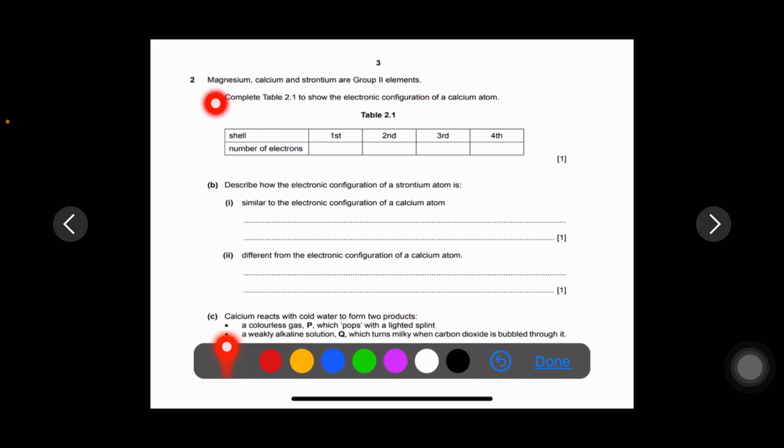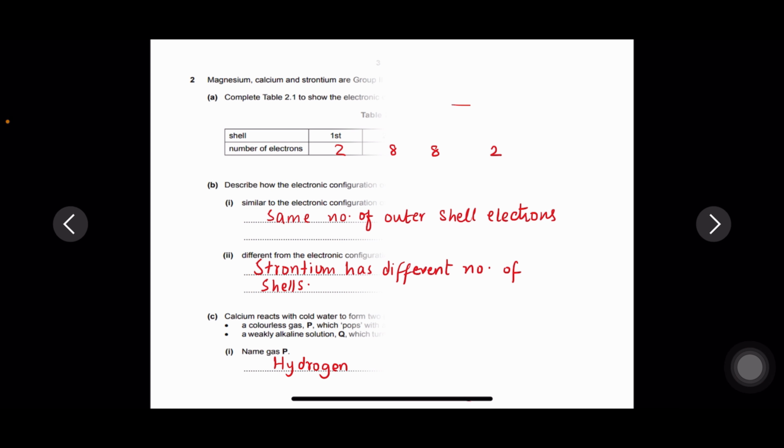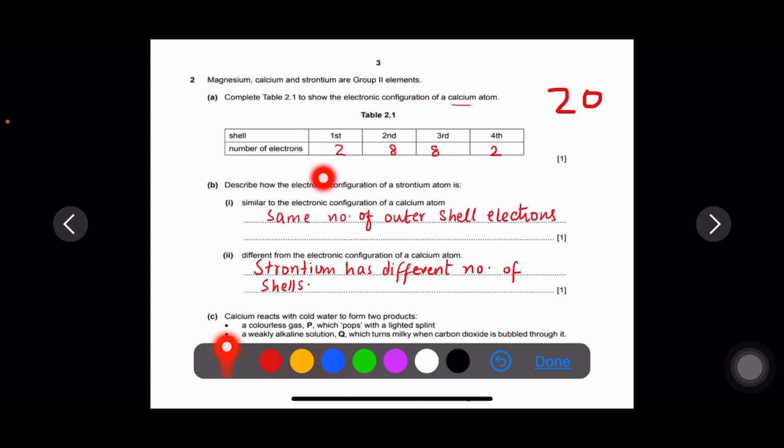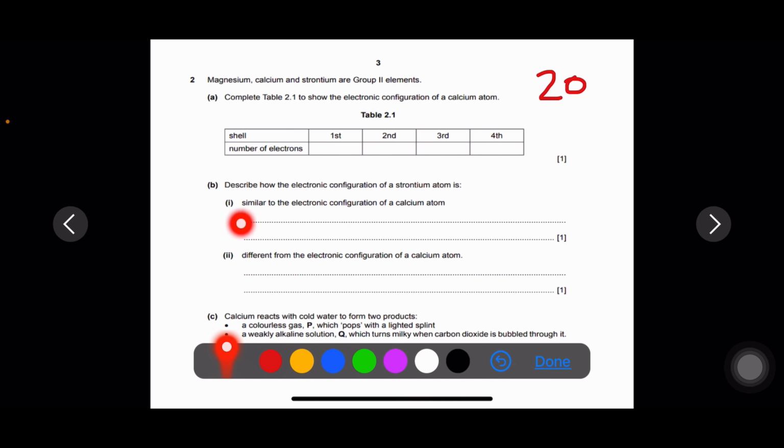Question number 2. Magnesium, calcium and strontium are group 2 elements. Complete table 2.1 to show the electronic configuration of calcium atom. Calcium has a total of 20 electrons. So they will be distributed as first shell will take 2 electrons, second will take 8 electrons, third 8 electrons and 2 electrons will go in the fourth shell. 2, 8, 8, 2.